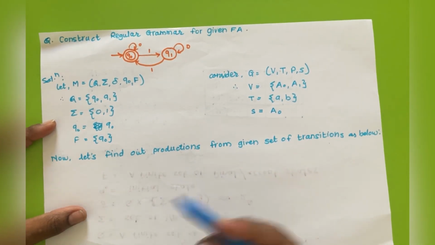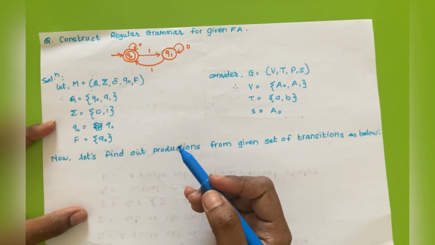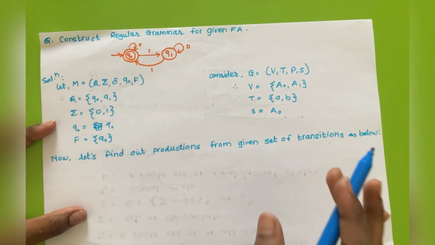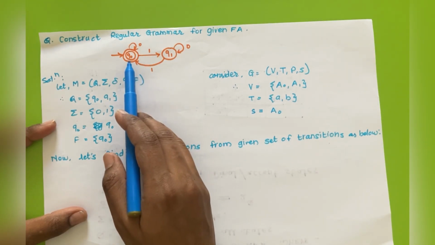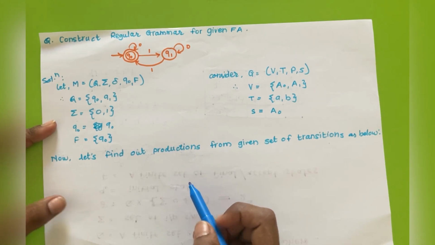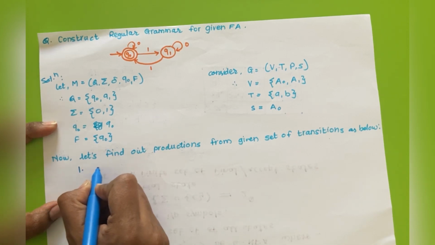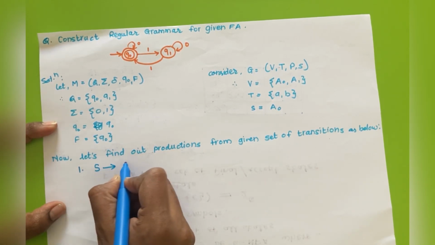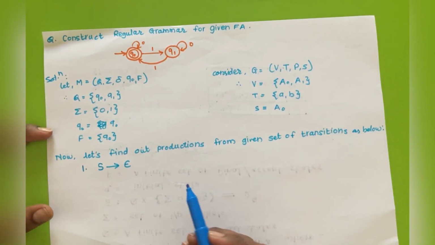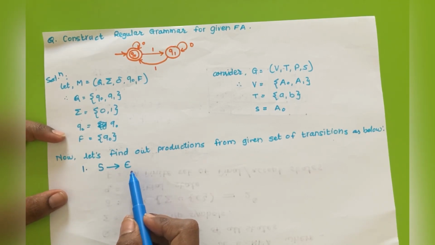Okay, so as we have already discussed, first we have to consider the third rule, that is we have to check first whether the initial state is final state or not. So here in this case we have initial state as final state, so we have to add explicit production, that is S tends to empty. Okay, so first production will be S tends to empty because initial state itself is a final state, so S takes value empty explicitly according to the third rule.